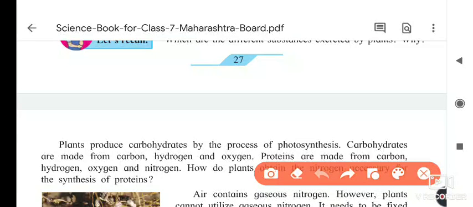With this, some plants like babul and neem produce gum, and that gum is also an excretory product of the plants.